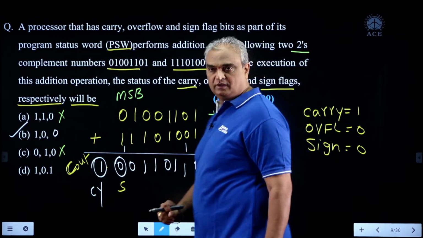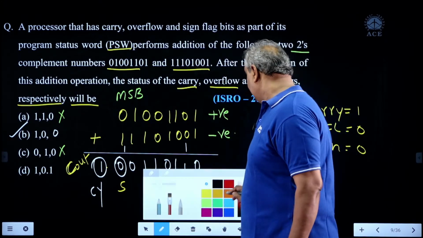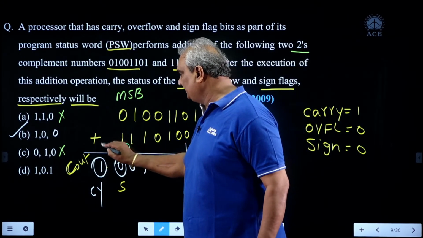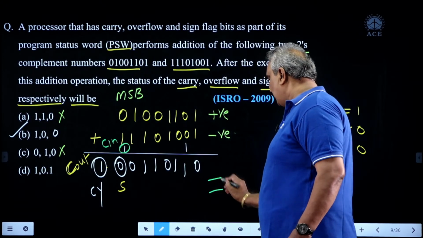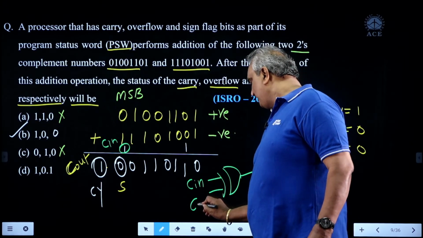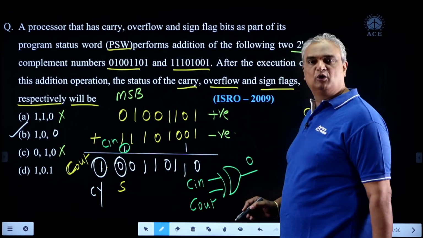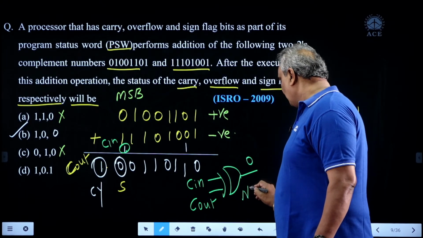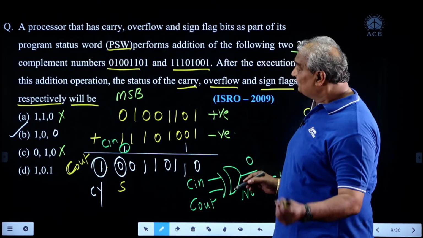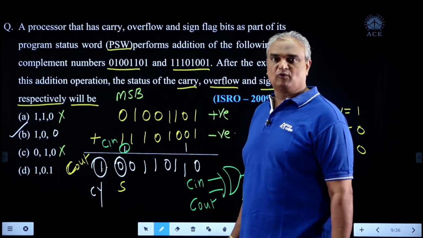At the same time, look here. If you want to find the overflow, one more technique is also there. In system style, it is nothing but C out, and this is C in. These two are applied to one XOR gate. XOR gate inputs are nothing but C in and C out. In this, both are 1. Here it is 1 and it is 1. Automatically, output of XOR gate is 0. Means overflow not occurred, means no overflow. It is another technique. And the simple technique is, after adding one positive data and one negative data, overflow should not occur.